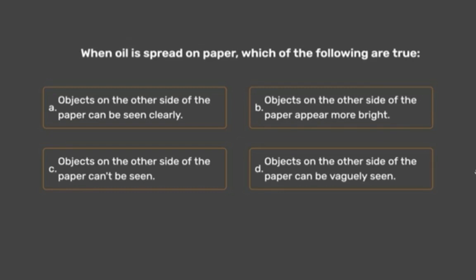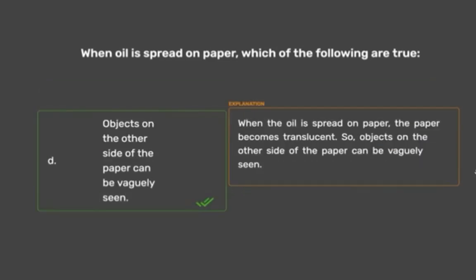So, the correct option is D. Objects on the other side of the paper can be vaguely seen, not clearly seen. When the oil is spread on the paper, it becomes translucent, so objects on the other side of the paper can be vaguely seen or cannot be clearly seen.